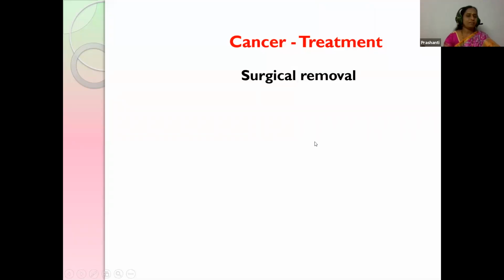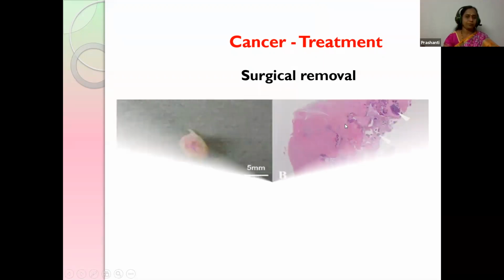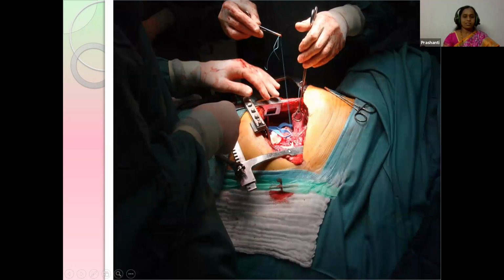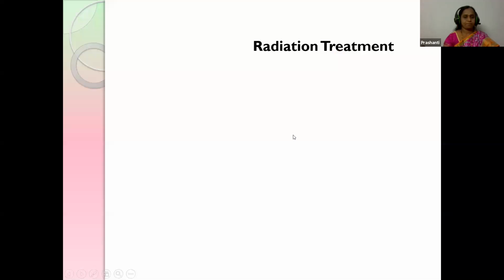Yes. Till now, we have seen the various techniques. Now we'll see how we can treat cancer. The first one is surgical removal, means removal of that part of the tumor by surgery. That particular part is removed by careful, expert surgery.